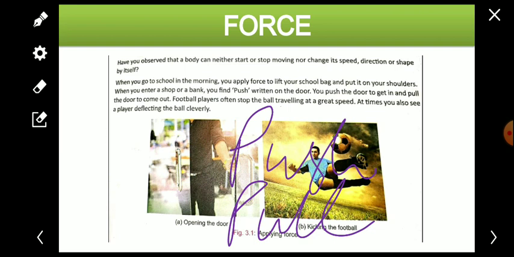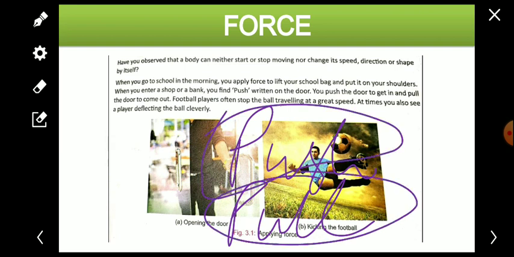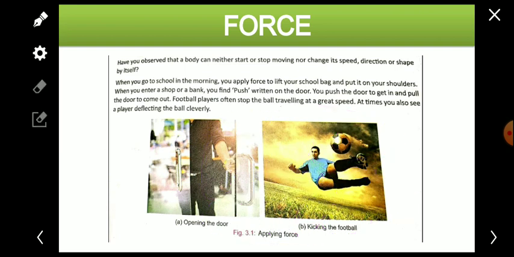We do only one of these, either we push or we pull the object to move it.